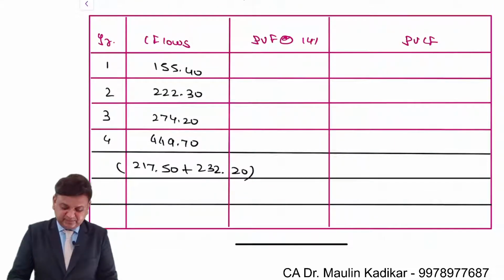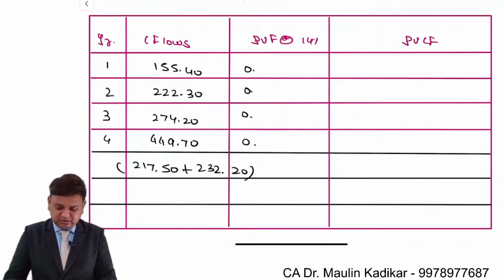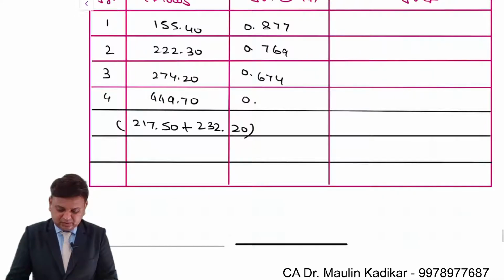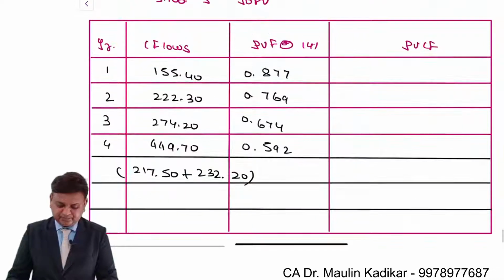Discounting factor at 14%. First year to fourth year 0.877, 0.769, 0.674 and 0.592.